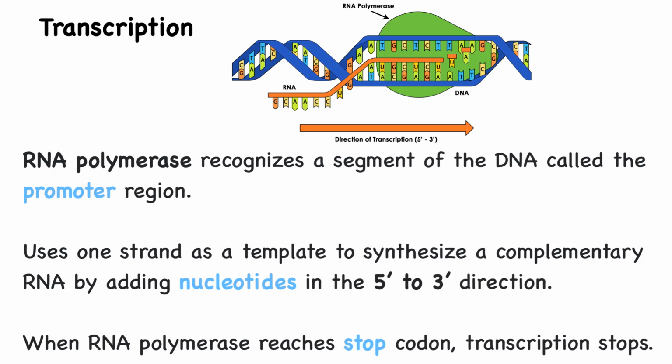When RNA polymerase reaches the stop codon, transcription stops. Transcription allows the information stored in DNA to be transferred into a form that the cell can use to make proteins or perform other essential functions.